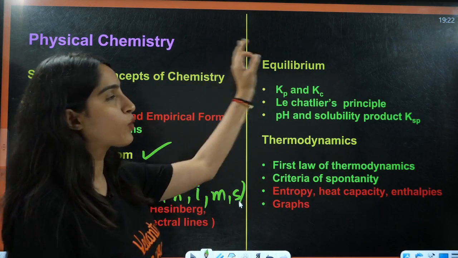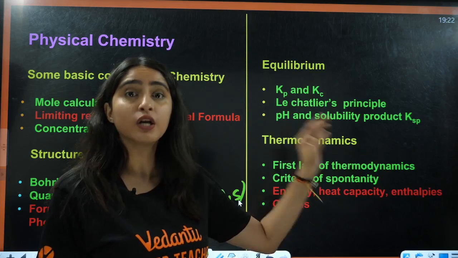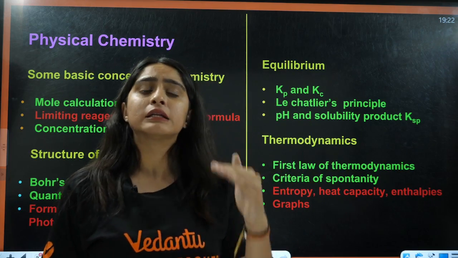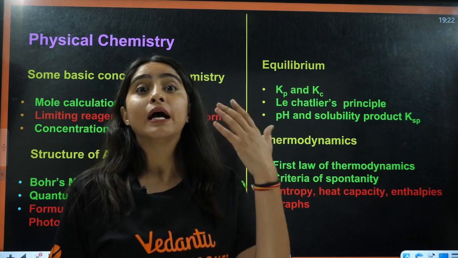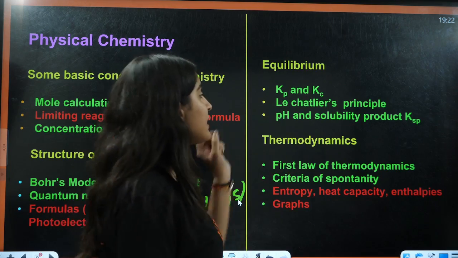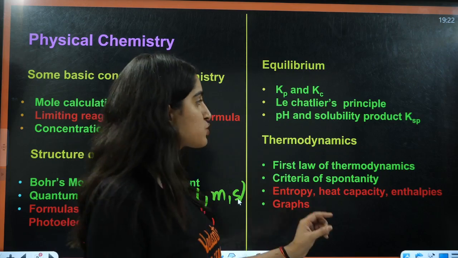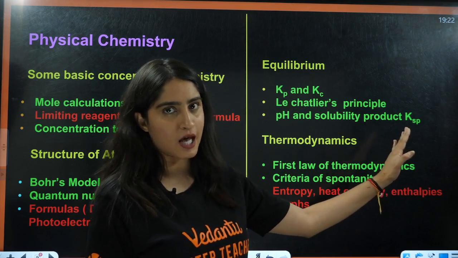Third chapter is equilibrium. For that chapter, Kp and Kc relation, law of mass action. Then we have Le Chatelier's principle, how it depends on pressure, volume, temperature, exothermic and endothermic processes, all these are asked. Next is pH, and very important, bacha, pH concept is asked to you. Then you have solubility product, Ksp, direct question is asked from here.